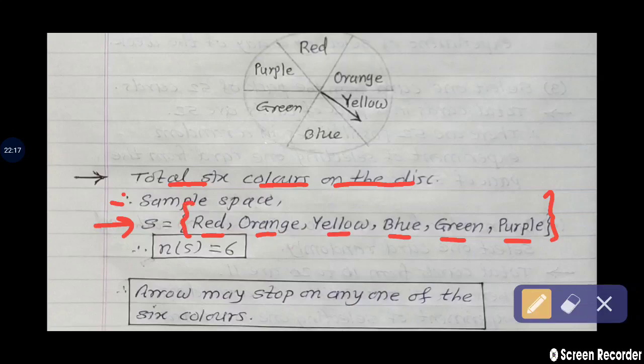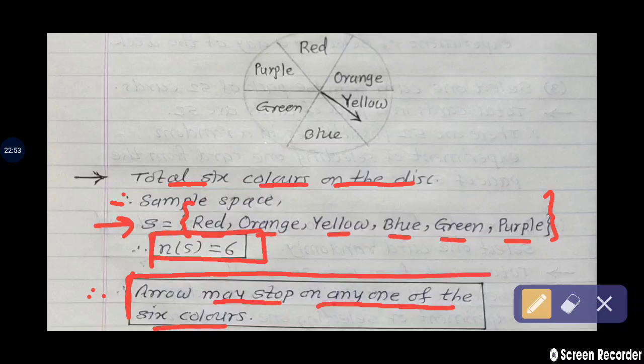Count how many colors are there? Total 6 colors. So n of S is equal to 6. Clear? This is a sample space and sample points. So are you sure on which color that arrow will remain? Don't know. And therefore finally we write the answer. Arrow may stop on any one of these 6 colors.